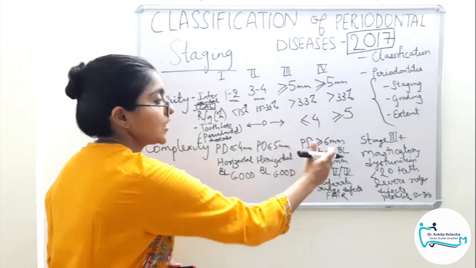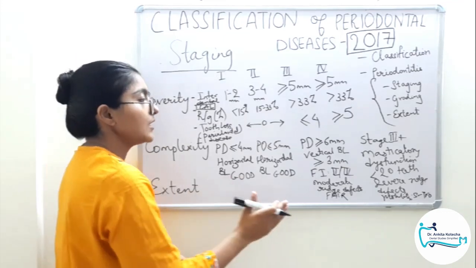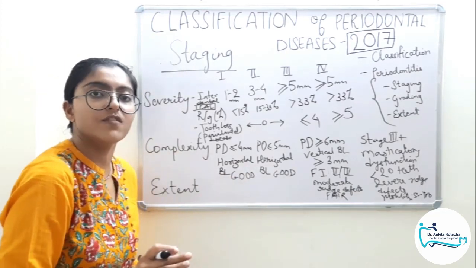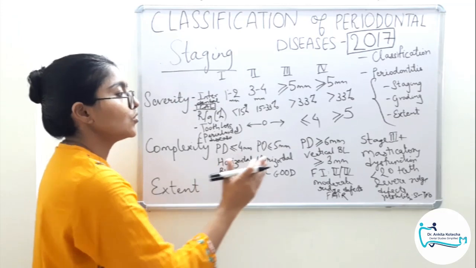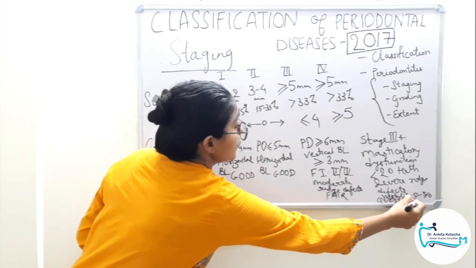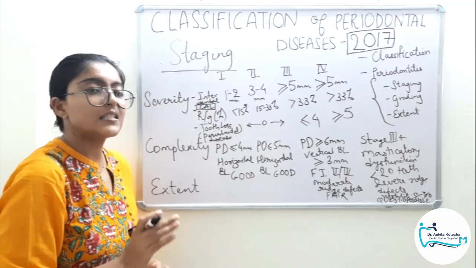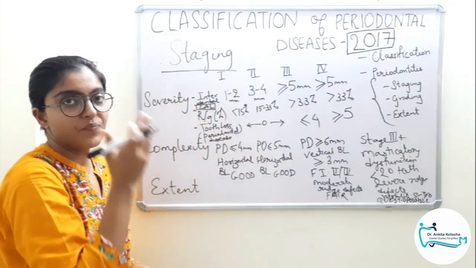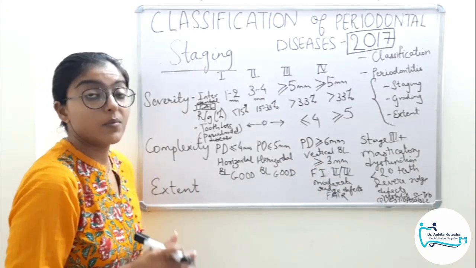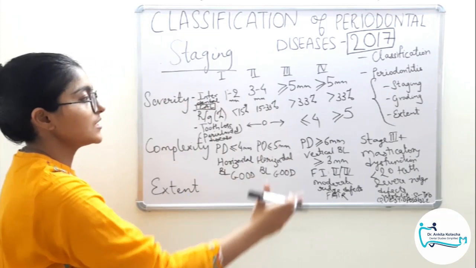All the factors of stage 3 plus additional these factors which invites multidisciplinary approach very often. Clear? Although stage 3 may require multidisciplinary approach, stage 4 is a definite indication of multidisciplinary approach very often. So here the prognosis will be poor to questionable, because although surgical procedures will be performed, but the treatment outcomes are unpredictable and the success rate are lesser compared to stage 3. So the prognosis here will again drop down to poor to even questionable, and in severe cases to some extent it will be hopeless as well. So this is how a staging is performed.